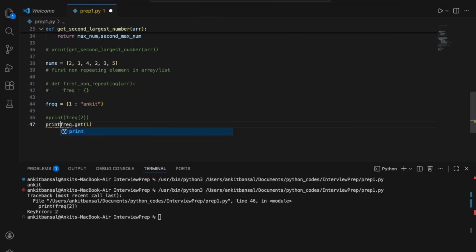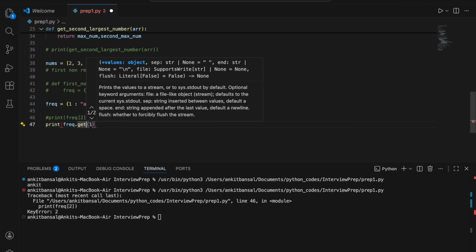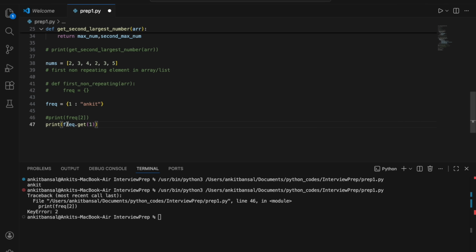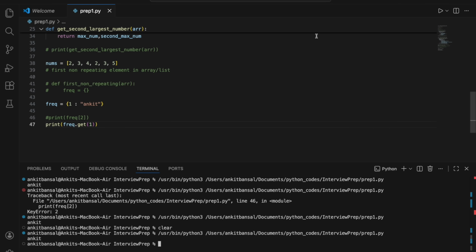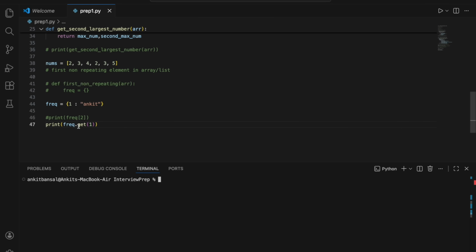So I'll say print. So get is a function I'm using, a dictionary method you can say, right? And let me run this. So I'm again passing 1 and it should give me Ankit, right? And this is perfectly fine. This is giving me Ankit, so there is no issue. Now the advantage here is if I pass a key which is not there, it won't fail, right? So if I say, let's say 2, it will not fail, it will just return None.